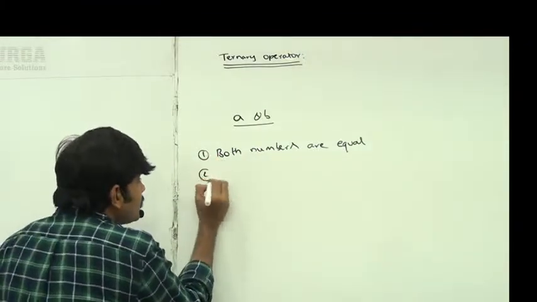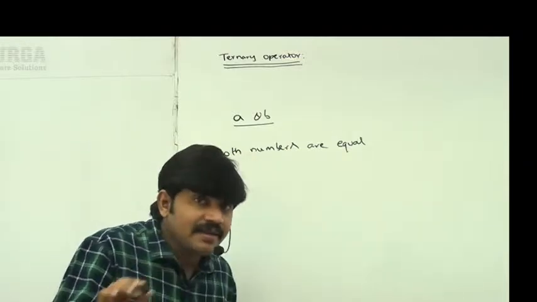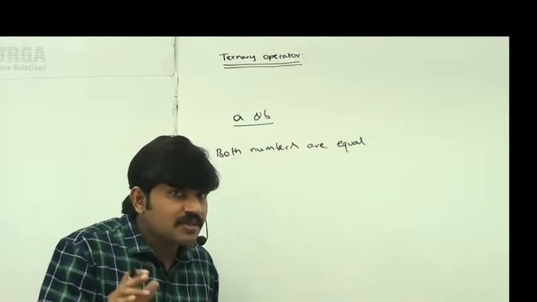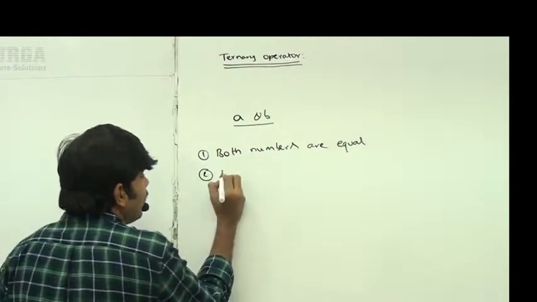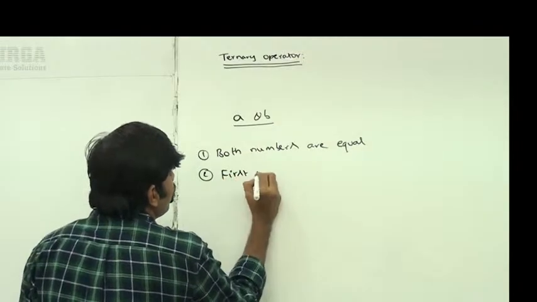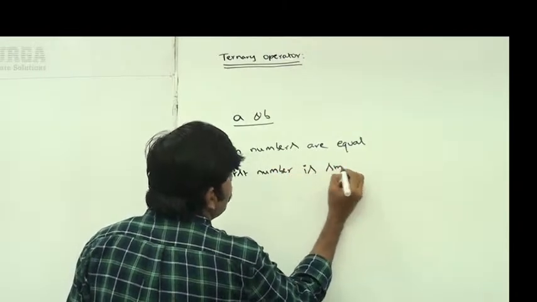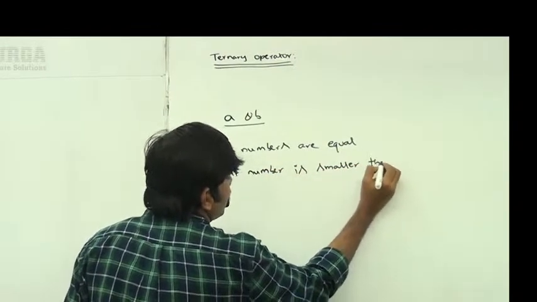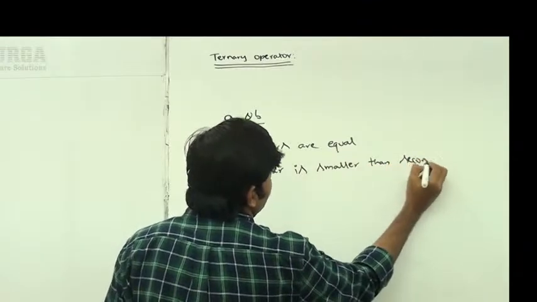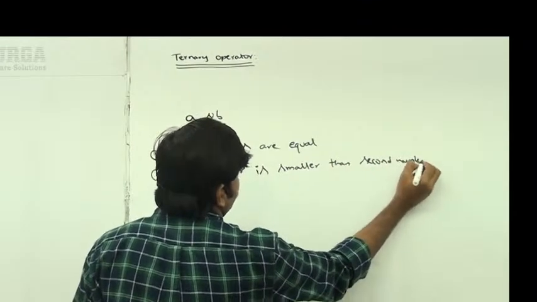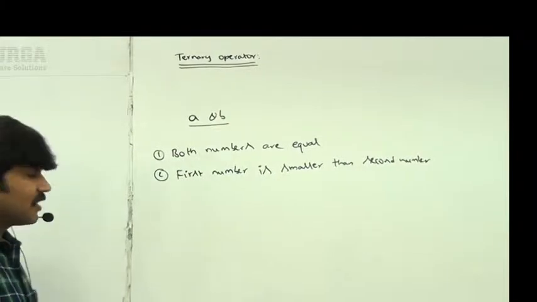If the first number is less than the second number, then I want to print first number is smaller than second number.